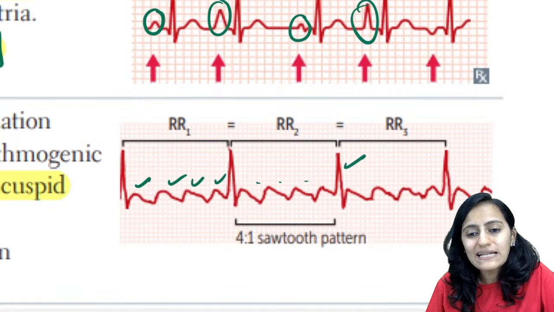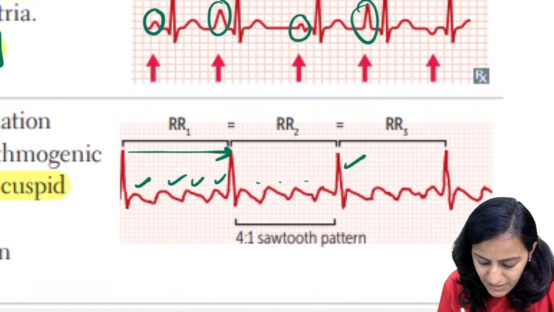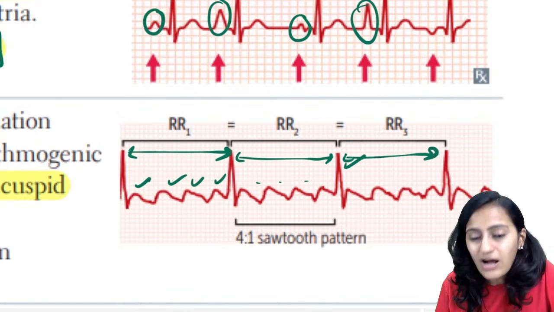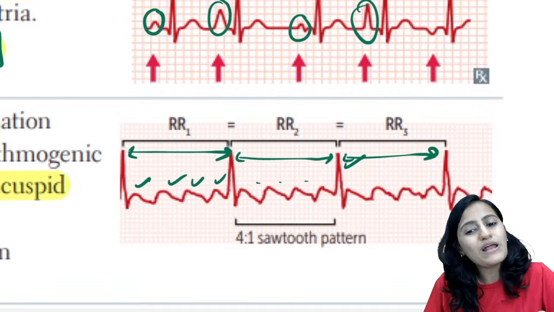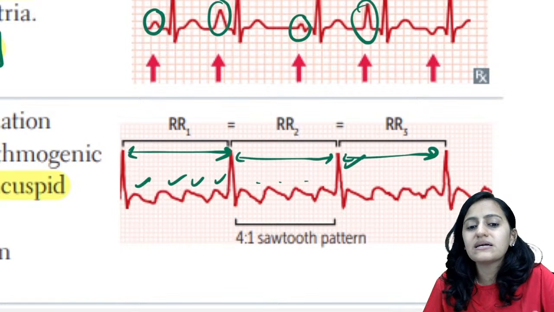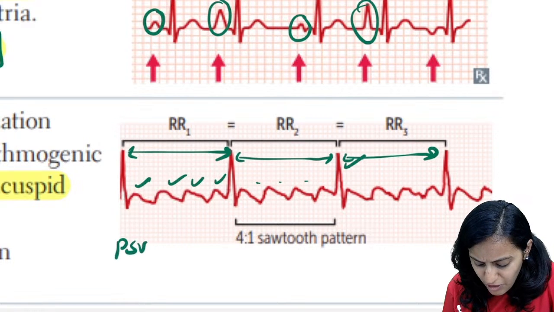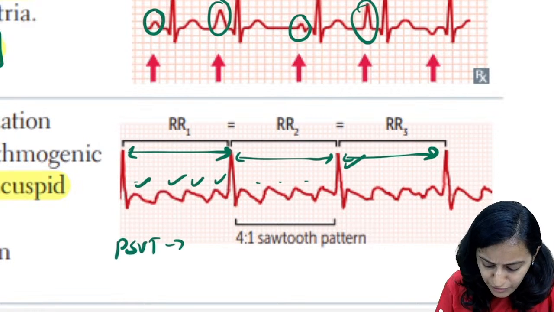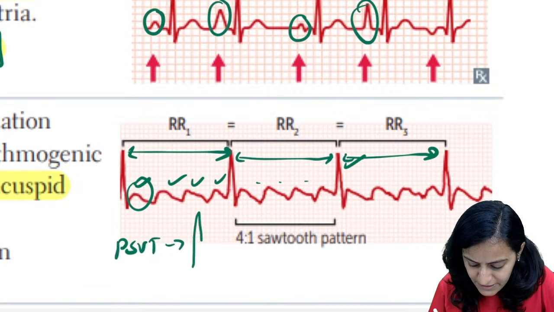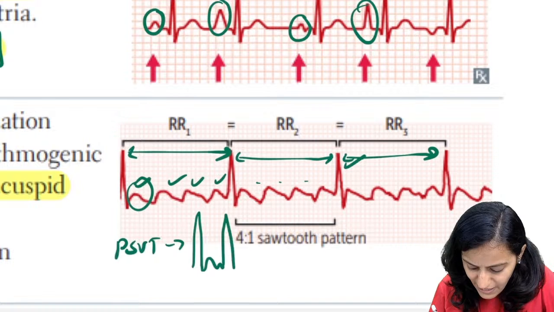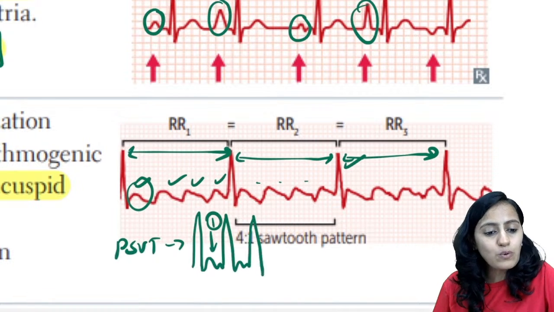If you look at the rhythm here as compared to atrial fibrillation, atrial flutter is having the regular, constant RR interval. It is more of a regular rhythm while fibrillation is irregularly irregular. And how do you differentiate this from PSVT? This sort of wave you might see in PSVT also, but it is just one wave that you would see. So narrow QRS, this wave, then narrow QRS, this wave, and then narrow QRS. So the number of waves here will be only 1.